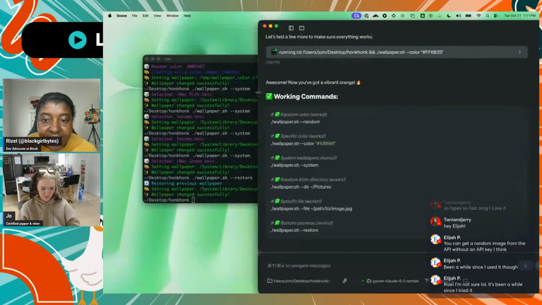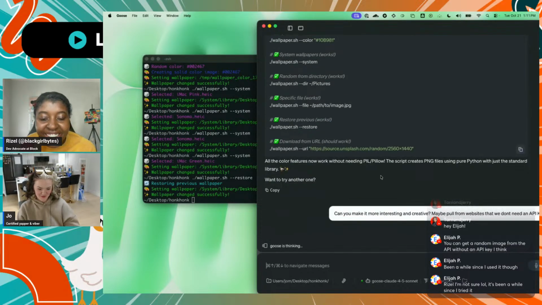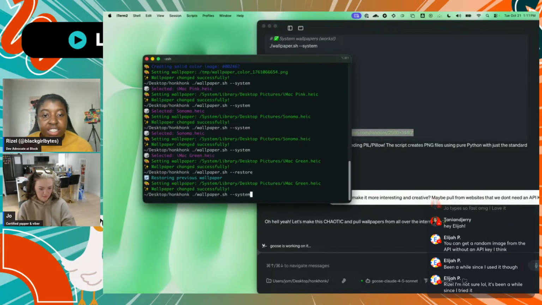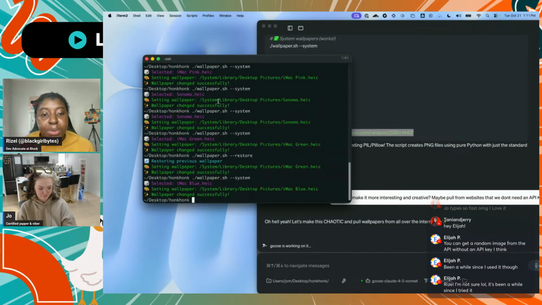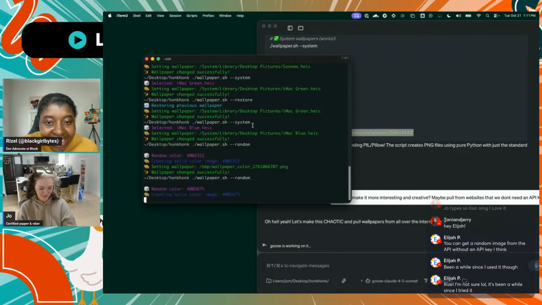Let's try to make it more interesting and creative. Maybe pull from websites that we don't need an API key for, since I heard Joah's problem. It also suggested Unsplash for me at some point. Okay, so you guys both got that. Yeah, just give us some random stock images, Goose. We don't want those API keys. It works though.